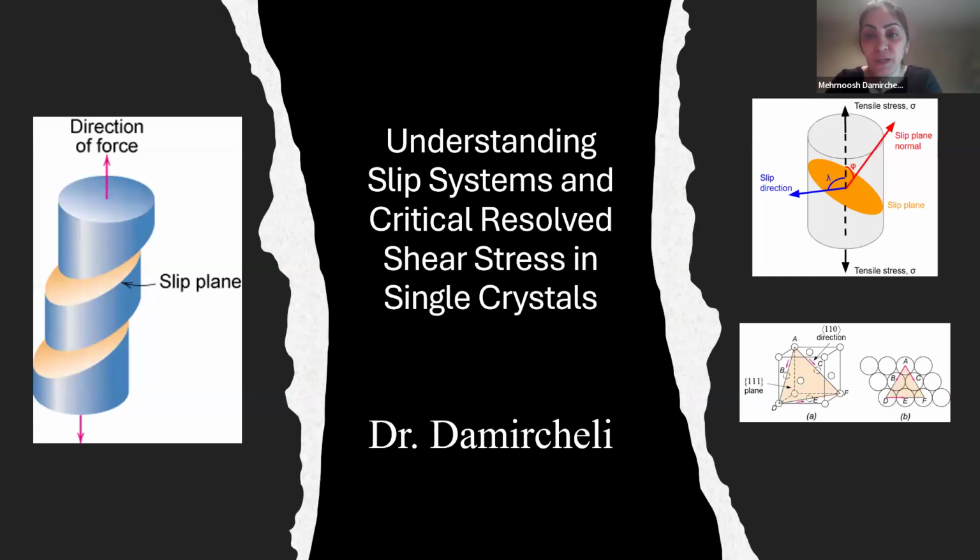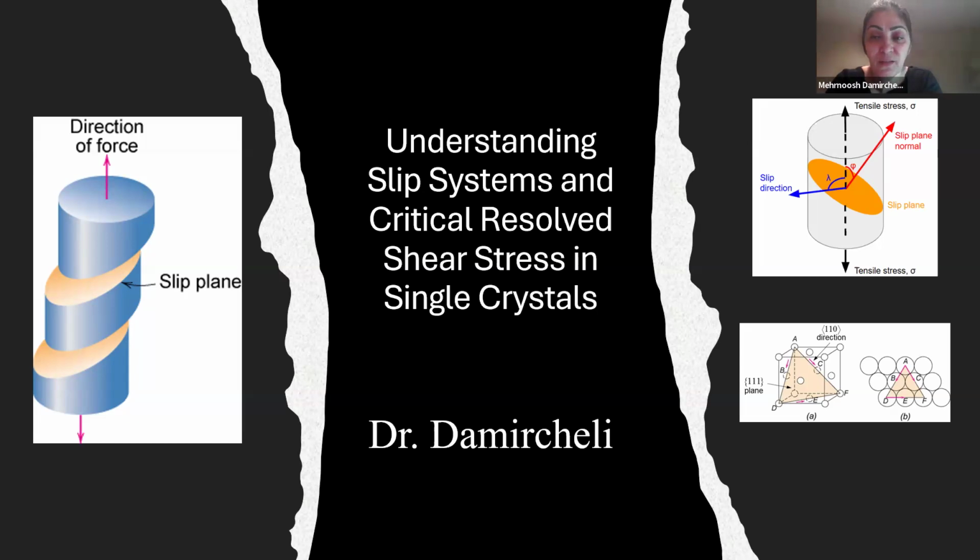Hi everyone. Today we are going to talk about the slip systems and their important relationship with shear stress in crystals. Understanding how and why slip occurs is key to explaining plastic deformations and failures in metals.